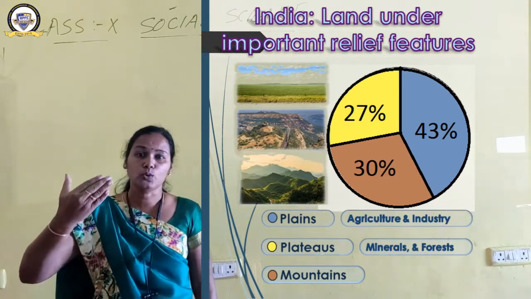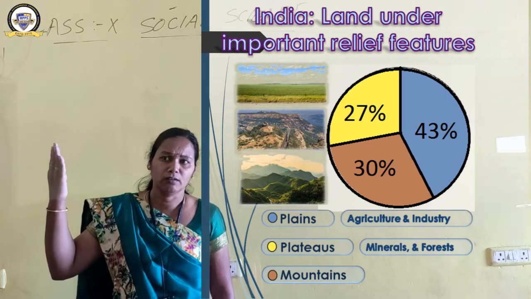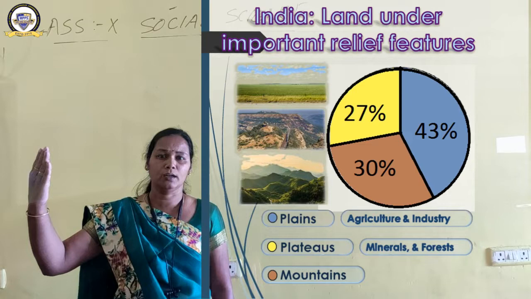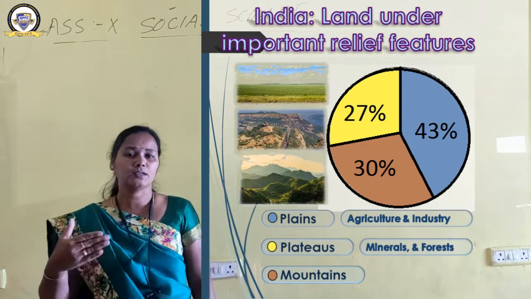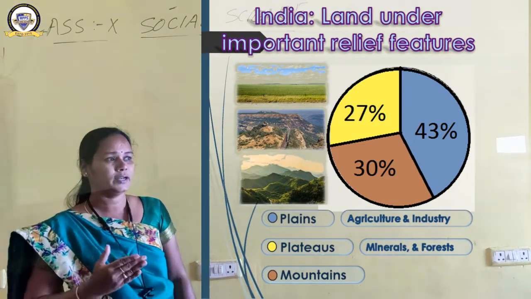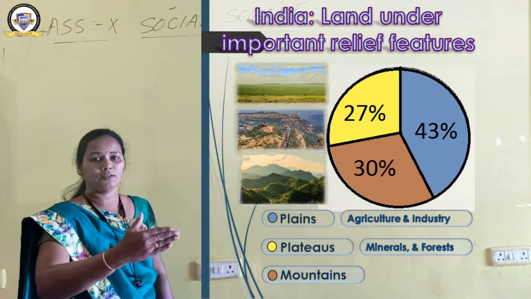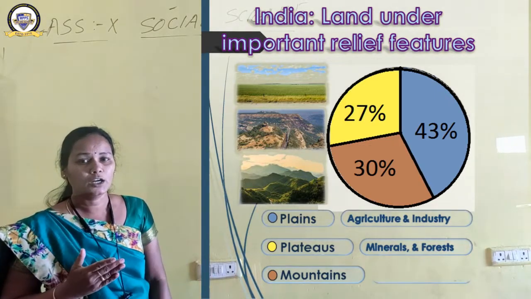Then coming to the other parts of India, we can see hills and mountains like Vindhya, Satpura, Rajmal Hills, then Aravali Hills, then Eastern Ghats, Western Ghats. Different kinds of mountain and hill ranges are in various parts of our country. These mountain ranges cover 30 percentage of the total land.